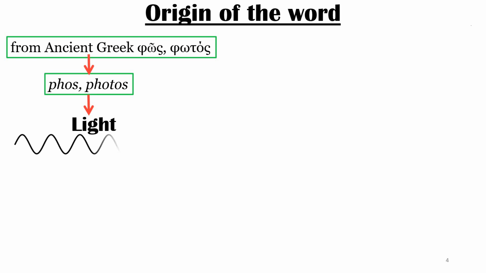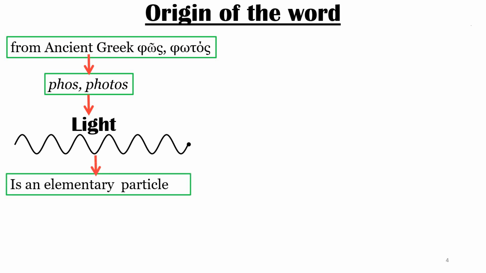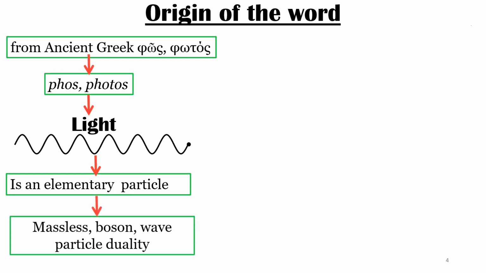Photons, as you see here, are a wiggling wave, and are massless, so they move at the speed of light in vacuum. Photons belong to the class of bosons. As with every elementary particle, photons are best explained by quantum mechanics and also exhibit what is called wave-particle duality, their behavior featuring properties of both waves and particles.